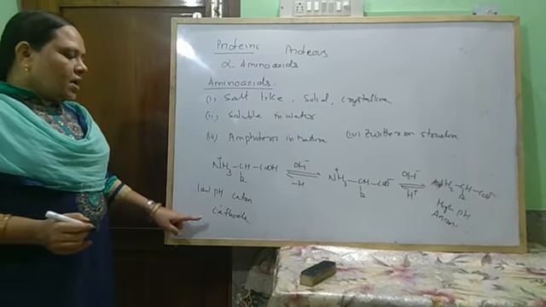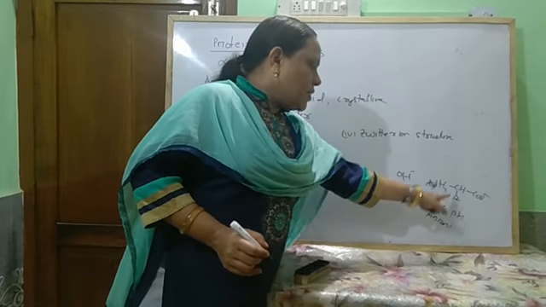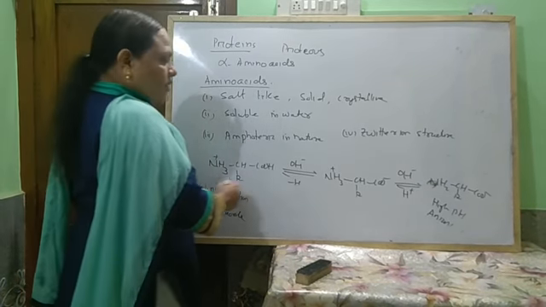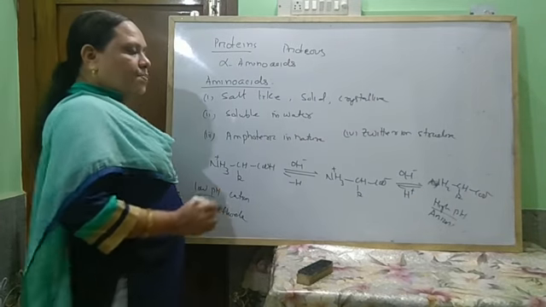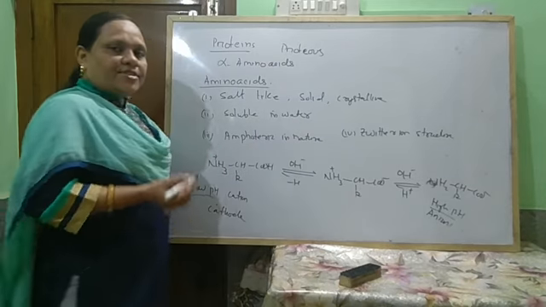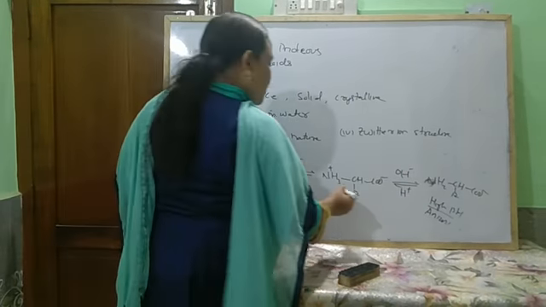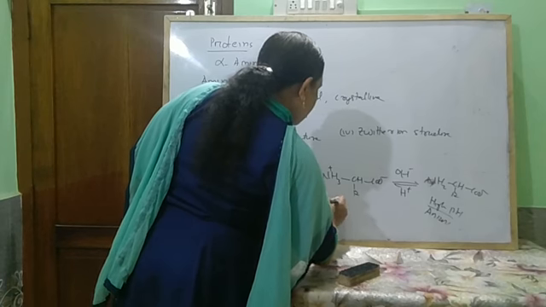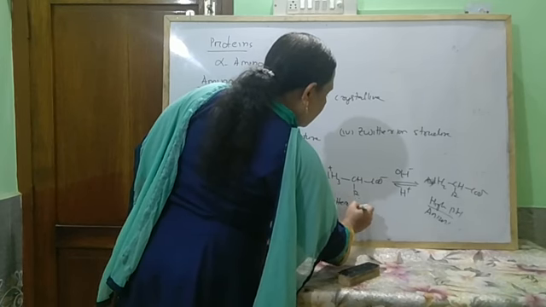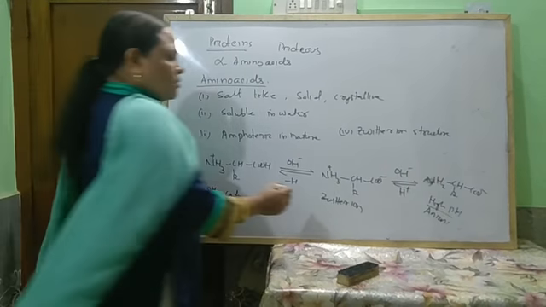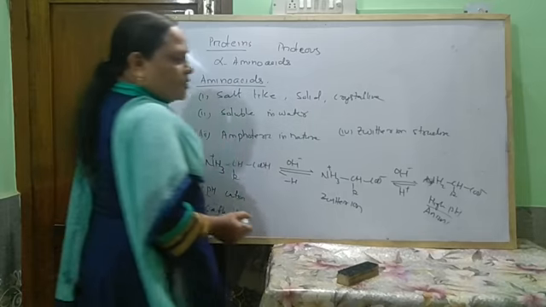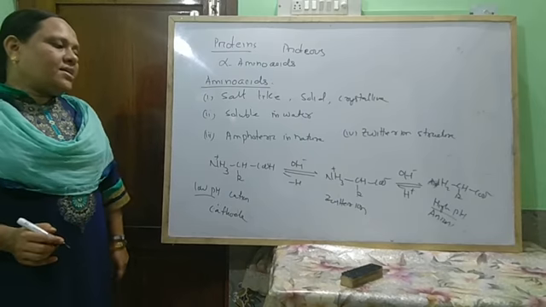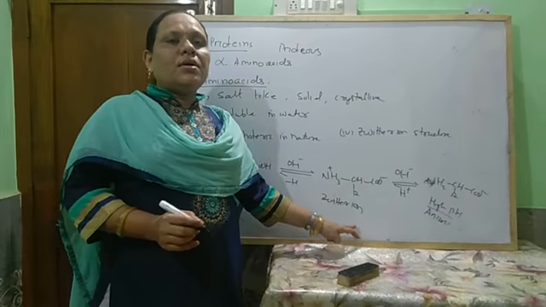So it acts as a cation and moves towards the cathode, it acts as an anion and moves towards the anode. In between, at medium pH, neither low pH nor high pH, it is different for different amino acids. At medium pH, it exists both as cation and anion. This is known as your zwitter ion. So in this zwitter ion structure, if electricity is passed, it neither moves towards cathode nor anode.